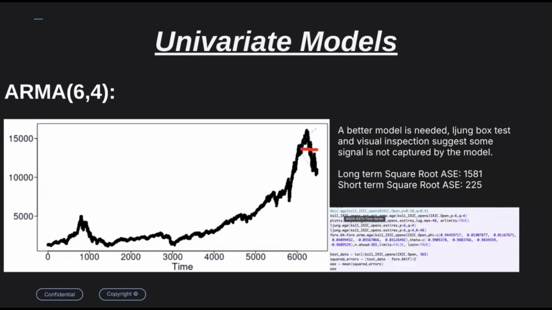Now I want to introduce our univariate model. We start with an ARMA(6,4) model, and we did a Ljung-Box test after visual inspection, which suggests some signal is not captured by the model, due to the limitation of the ARMA model. Like you see in the figure, the red line forecasts an almost straight line after the end of the data. The long-term square root ASE is 1581, and the short-term square root ASE is lower than the long-term, at 225.